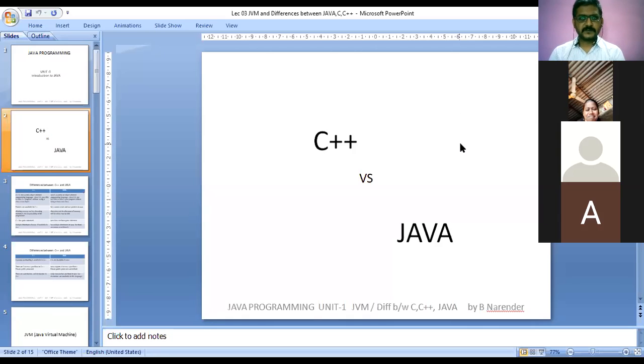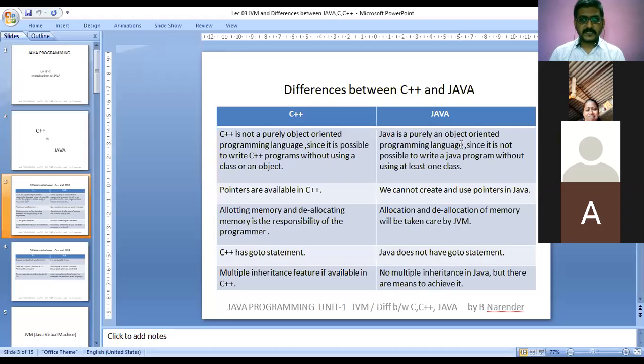I think most of you know what exactly C++ contains. C++ has both the features of a structured or procedural oriented language along with the object oriented language. Most of you know, I think in the last semester you learned about C++ and some of its features. Now I am showing you some of the differences on the screen.